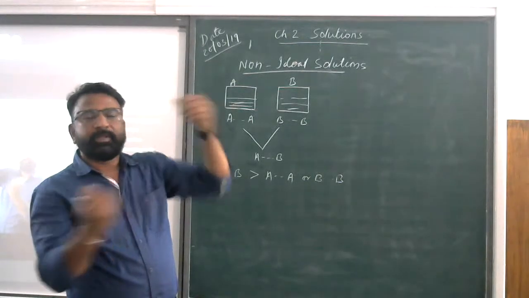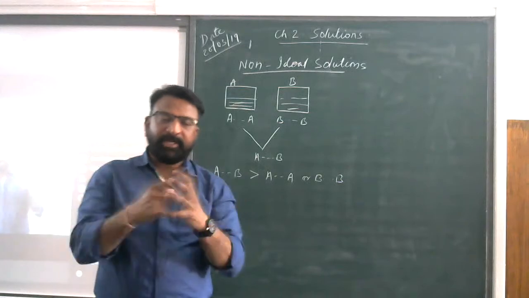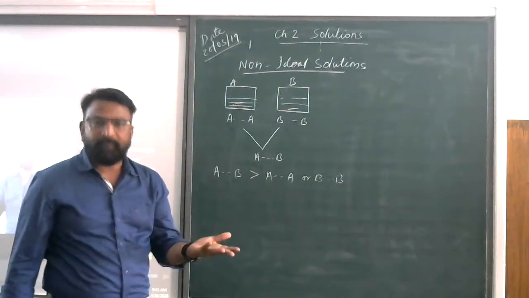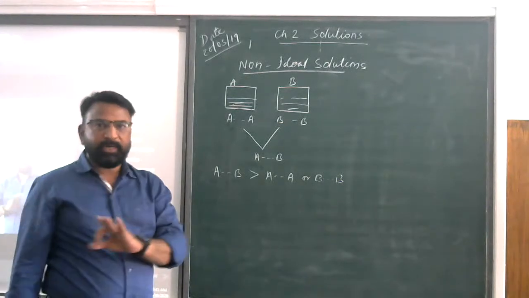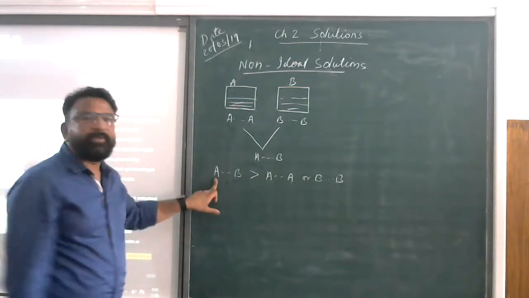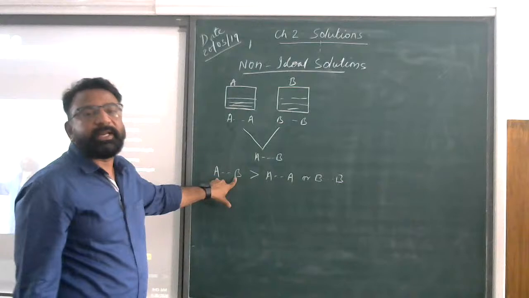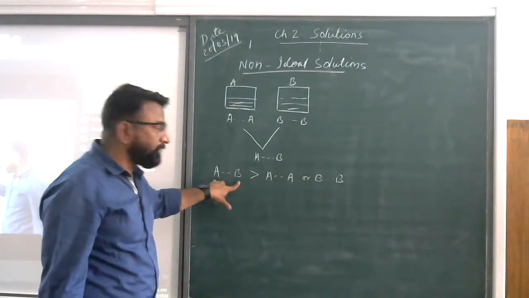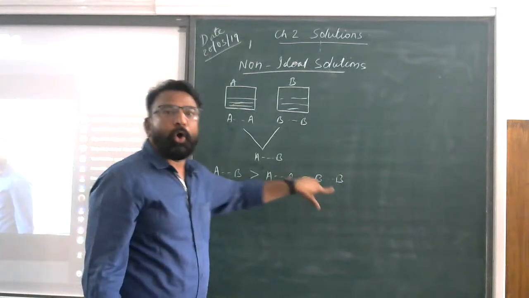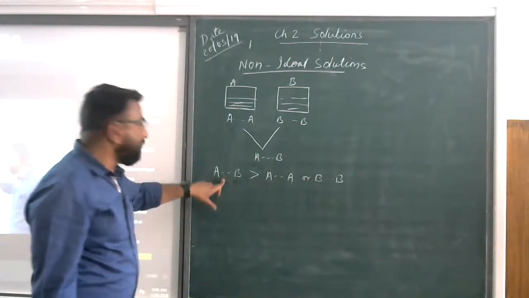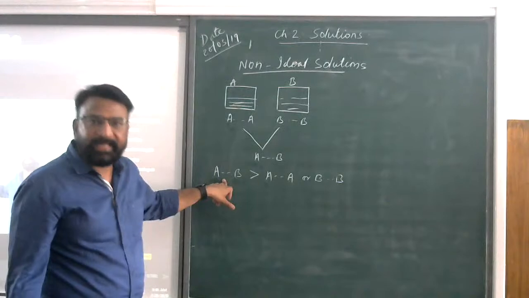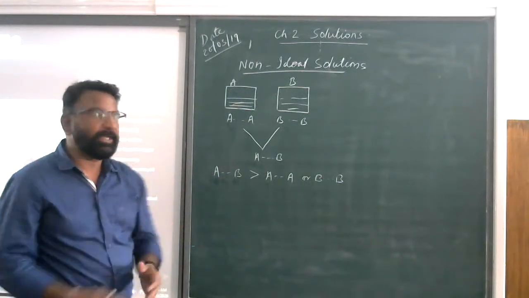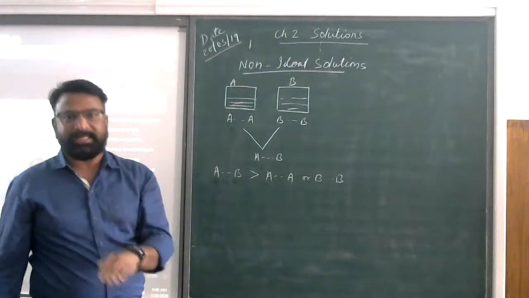Is it fine? So this force of interaction is generated because of either hydrogen bond or any van der Waals forces which can be present in that. Did you understand this part? So ultimately we can say that if the force of interaction between A and B in a solution is stronger than in the solvent or the solute, then the vapor pressure of the solution will decrease because of the stronger force of interaction. Did you understand? So the vapor produced will also be less.